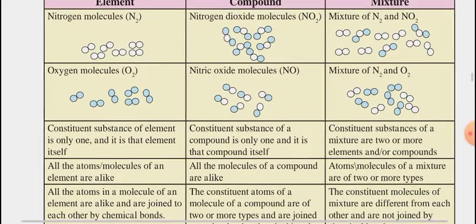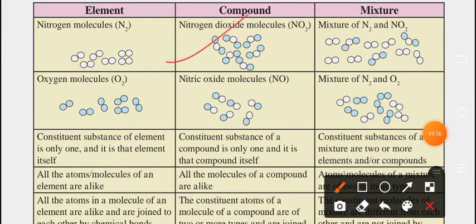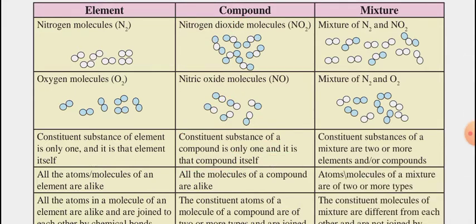Next is compound. Nitrogen dioxide molecules, which is NO2. Next example, nitric oxide molecules, which is NO. The constituent substance of a compound is only one, the compound itself. All the molecules of a compound are alike.